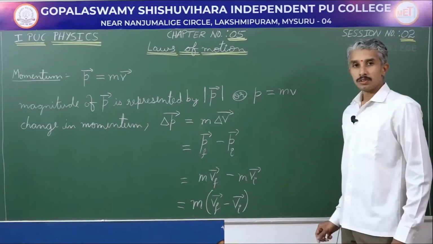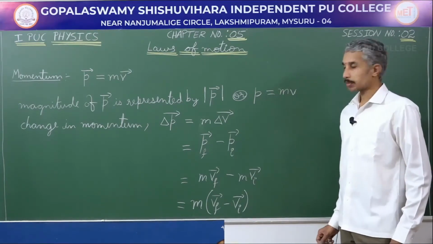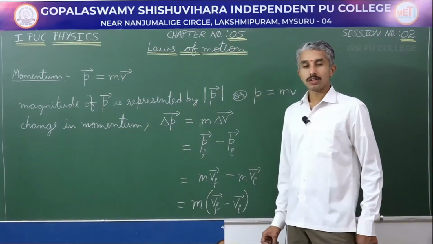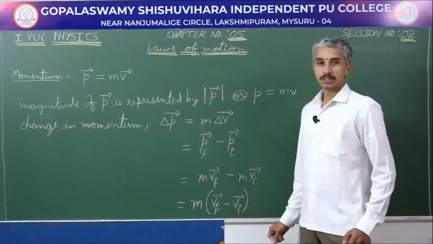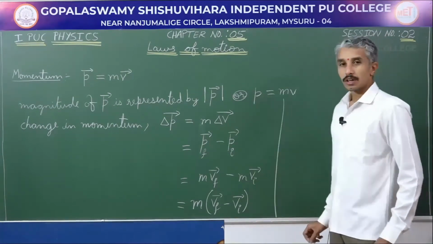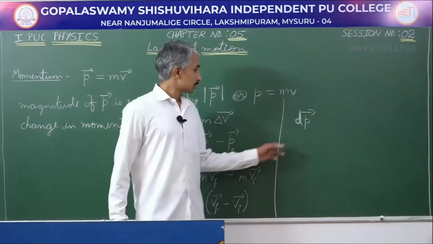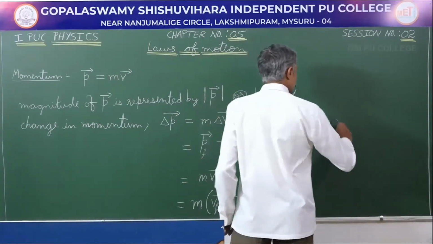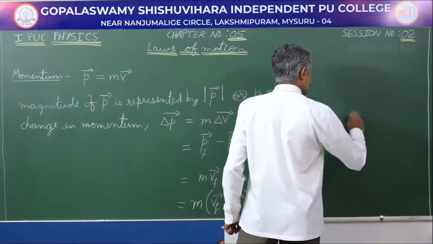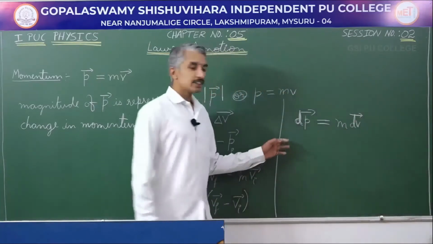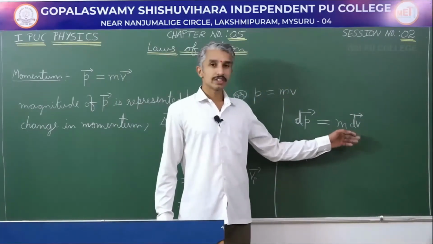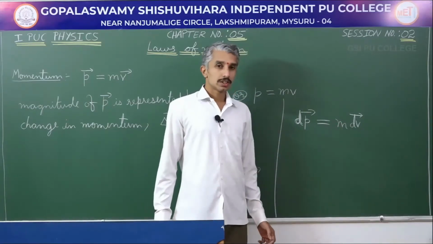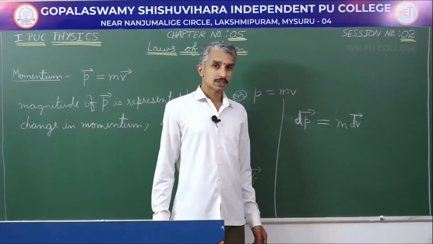From your first PUC, you will also be representing the change in momentum, or a very small change in momentum, using the other notation, which is dP. So in this case I can write the change in momentum as m into dV. The symbol dP or dV generally arises in differentiation.